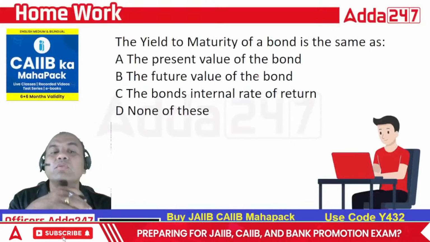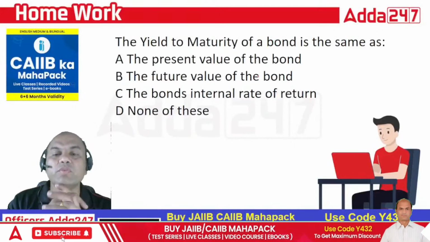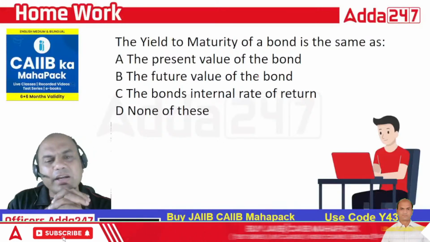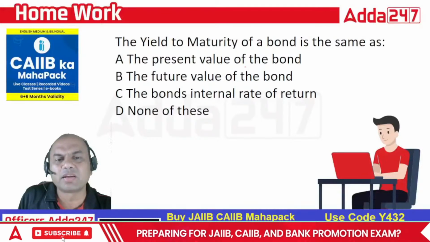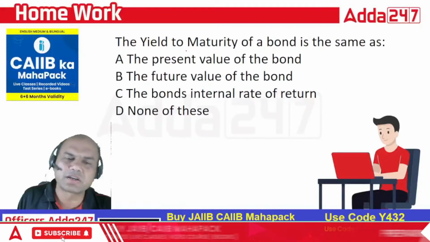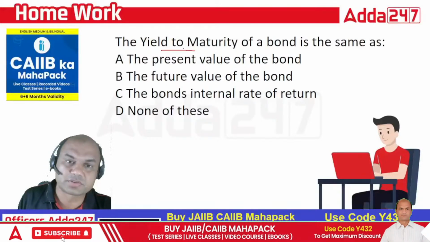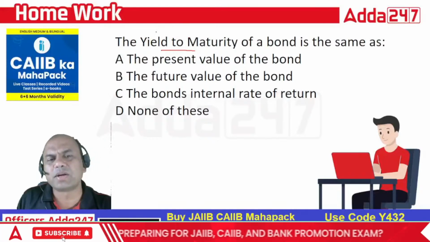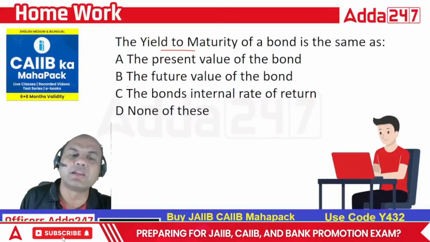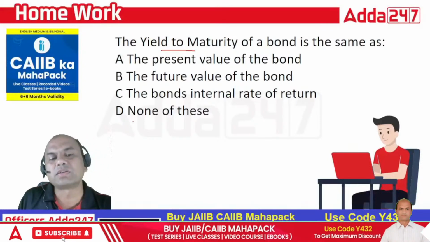Now one for your homework. The yield to maturity of a bond is same as, what do you mean by YTM? Have you studied YTM earlier? I know you have studied it, in bonds, accounts, even in CAIIB. YTM means yield to maturity.